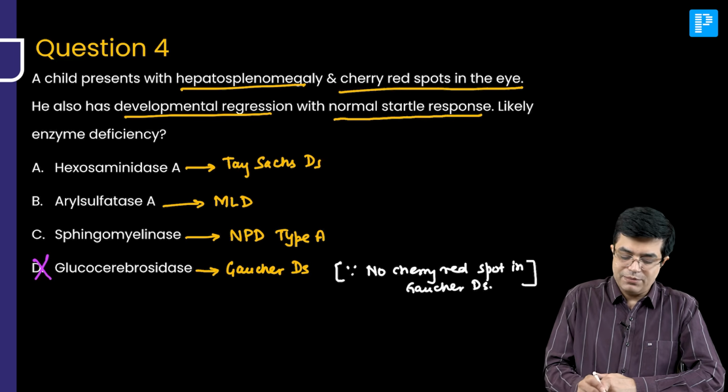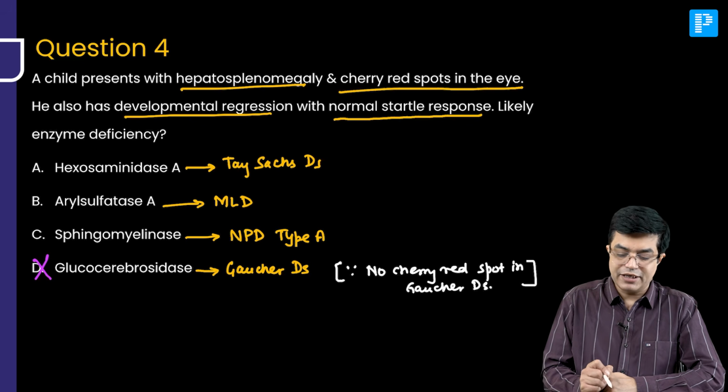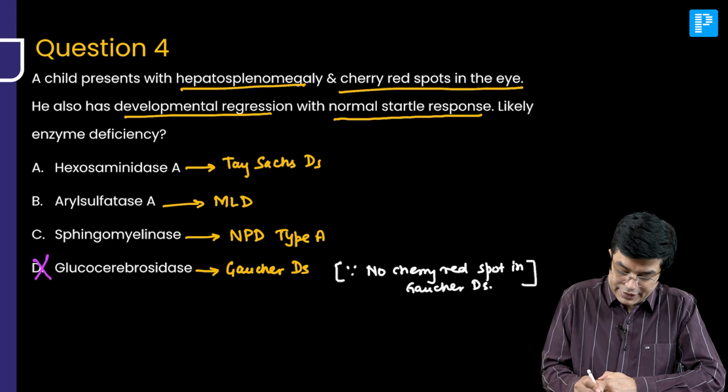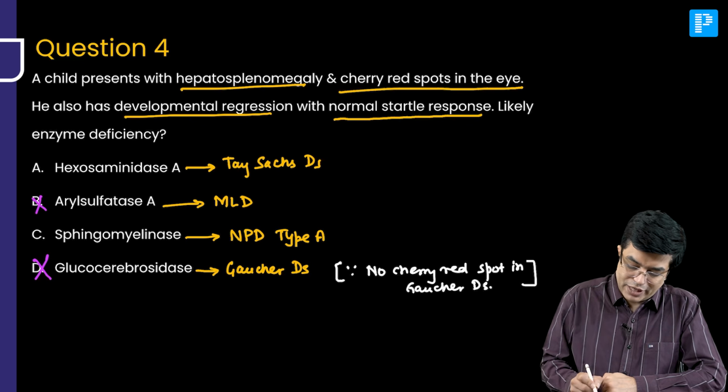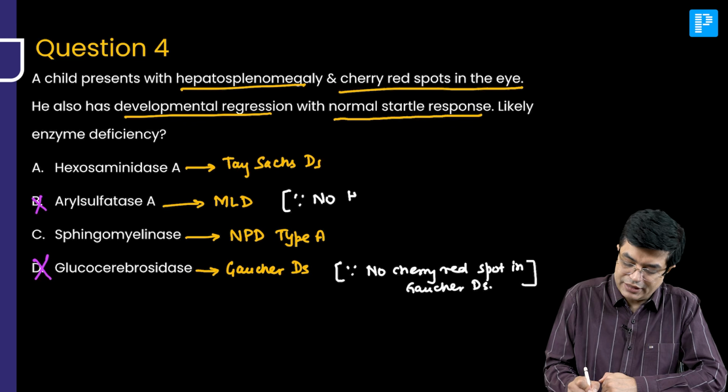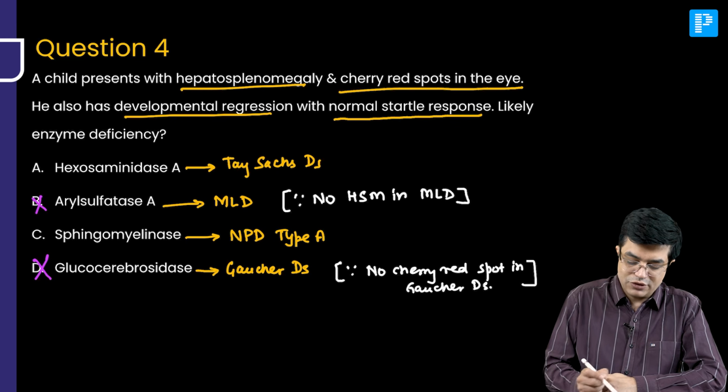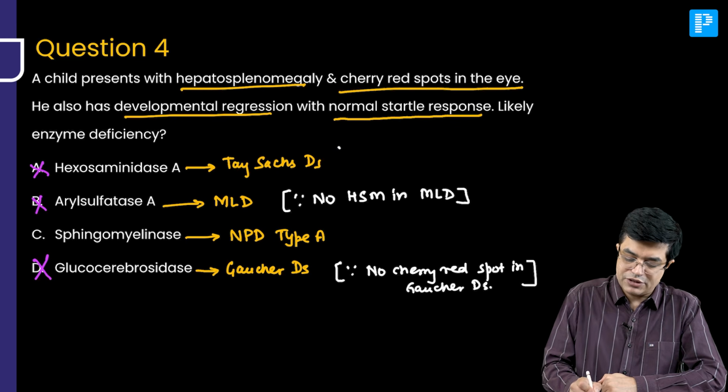Second, can it be MLD, metachromatic leukodystrophy? No, it cannot be MLD. Why? Because these patients have no hepatosplenomegaly. No hepatosplenomegaly occurs in MLD. That is also ruled out. Third, it is not hexosaminidase A deficiency. It is not Tay-Sachs disease. Why? Because in Tay-Sachs disease, there is no hepatosplenomegaly.